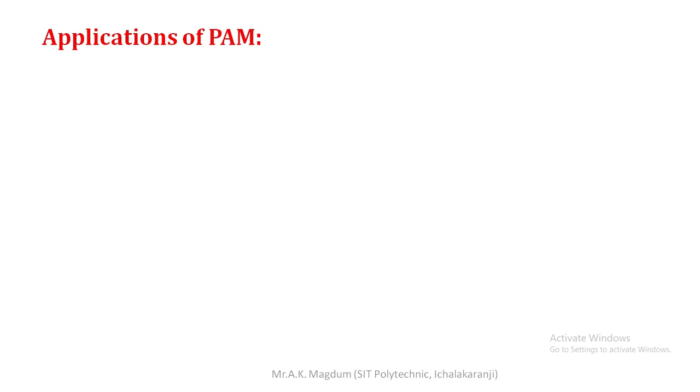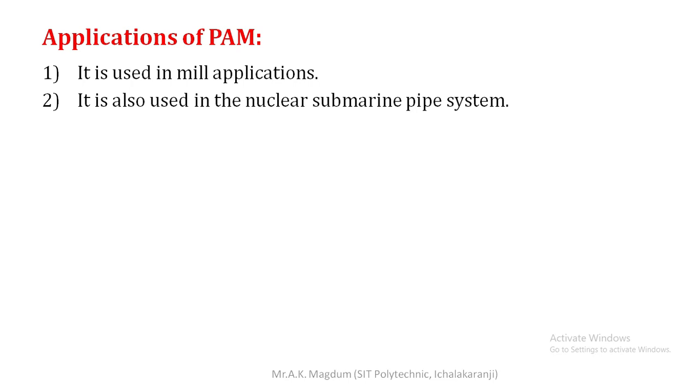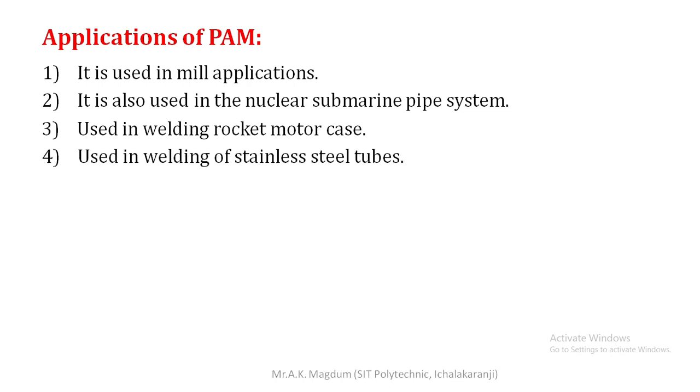Next one is the application of plasma arc machining. Here are a few applications. First one is use in mills. Second one is use in nuclear submarine pipe systems. That is a very important application of plasma. Next one is use in welding rocket motor cases. So these are a few of the various applications, like welding of stainless steel tubes and use in profile cutting. So this much about plasma arc machining. Thank you. Thank you very much.